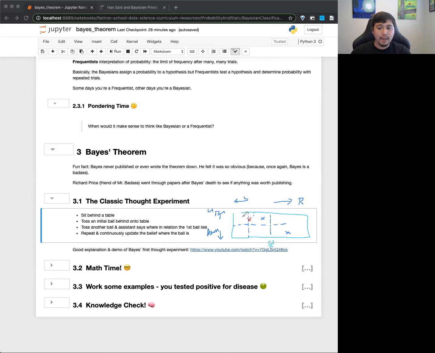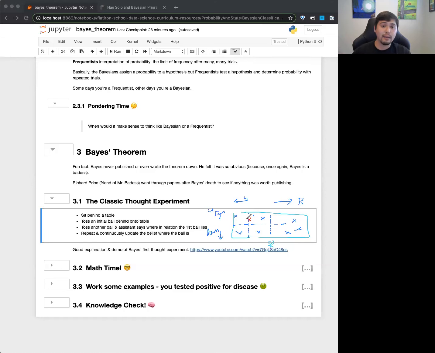And sometimes I might land over here, which might really throw me off. Whoa, I thought the first ball was way off in the corner, but as I do it more and more, I'm going to have more times where I'm closer if I do it randomly. I'm going to have more times where it's off to this bottom right corner, which probably means that my ball here is probably closer to the top corner. And you can imagine updating where you think this ball is over time.